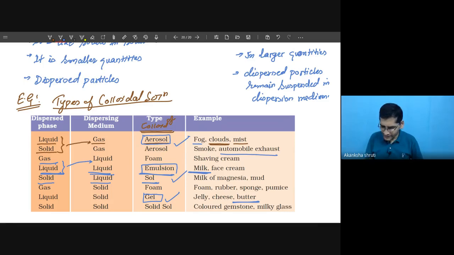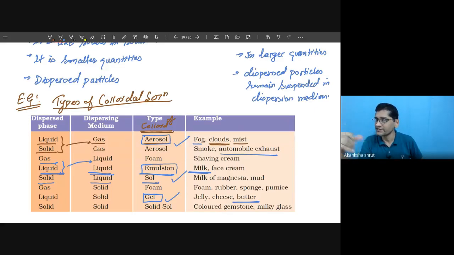So the types you must keep in mind: aerosol, foam, emulsion, sol or gel. Only this much. Aerosol: simply when solid or liquid is present in gas, it is called aerosol. Foam simply means gas in liquid is called foam. If liquid in liquid, it is called emulsion.